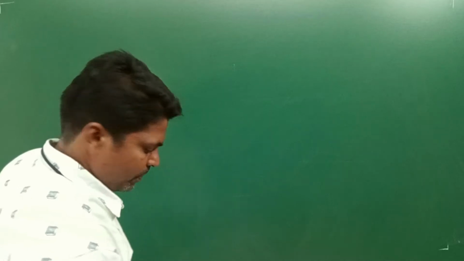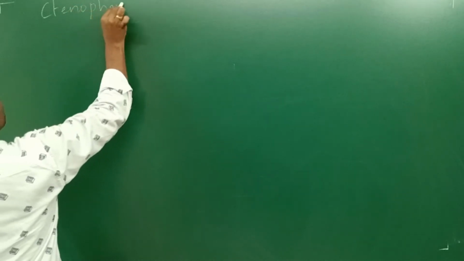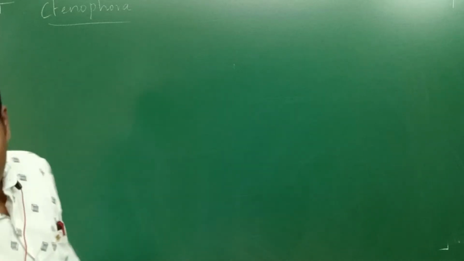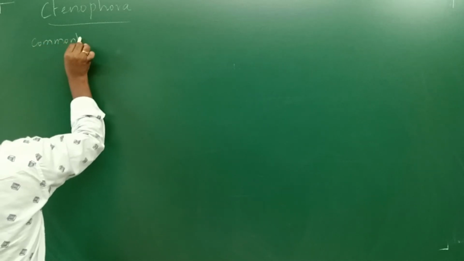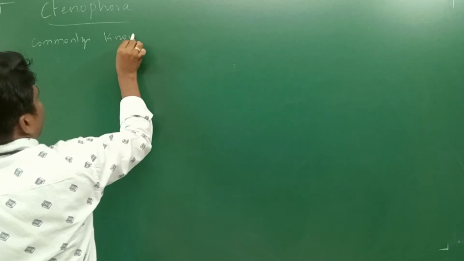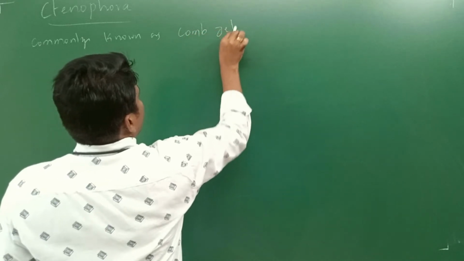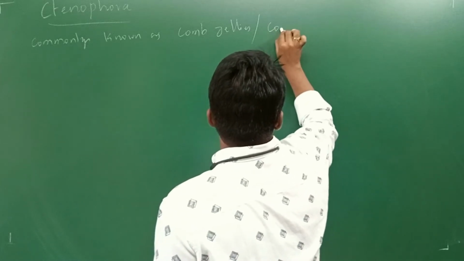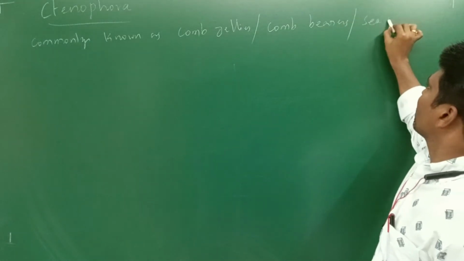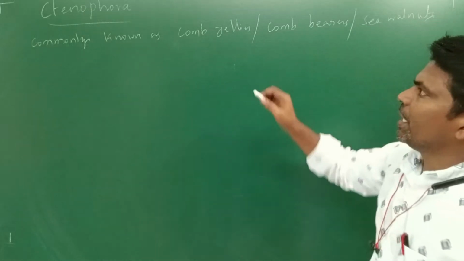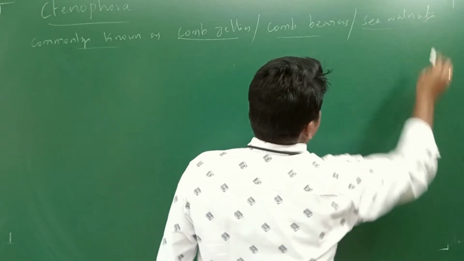Next phylum is Ctenophora. These Ctenophora animals are commonly known as comb jellies, comb bearers, and sea walnuts.